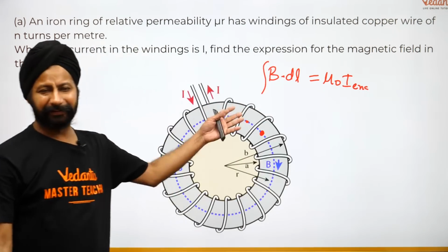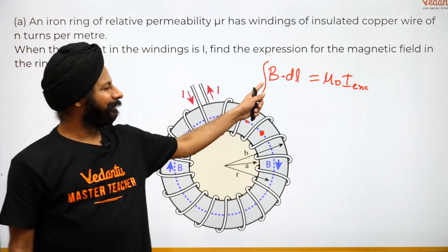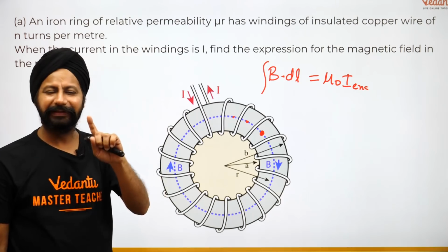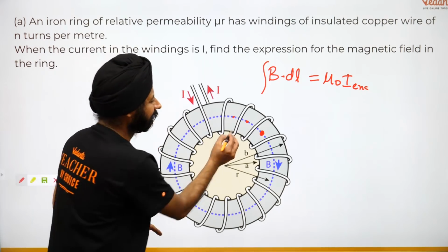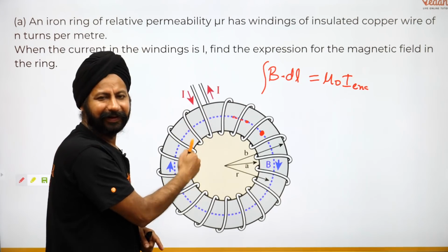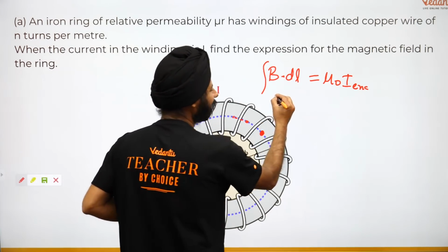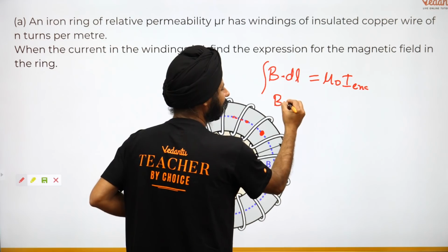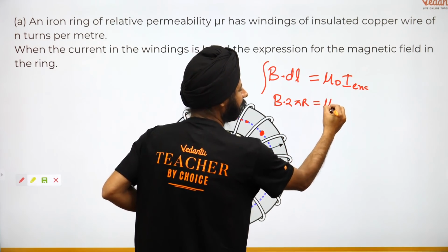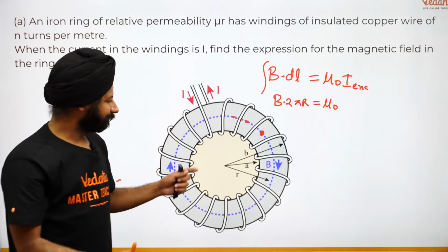Right now I have only written the formula. Now B is the same, so I can bring it out of the integration. Integration of dl, the same thing that we did, right? dl plus dl plus dl, that is 2 pi r. So B dot 2 pi r is equal to mu naught times current enclosed.